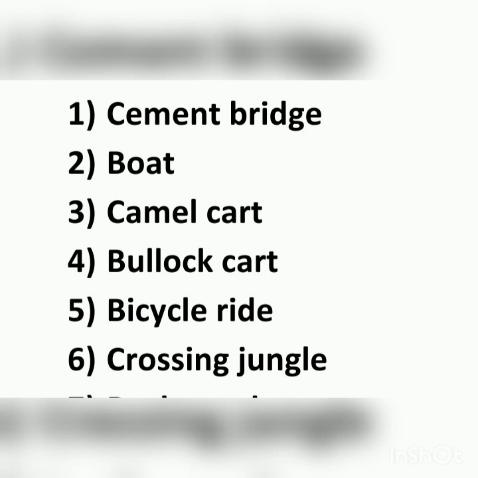Fine. So next is camel cart and bullock cart. Camel cart is a means of transport we use when we live in a desert area. When the area is completely desert. Yes. So in desert areas we can't use bus, we can't use boat. We use only the one thing, that is camel cart. So children use camel cart to go to school. And the next is when there is a plain area. Plain means what? The land which is even, and especially in villages. So in the villages children use this bullock cart. Yes.